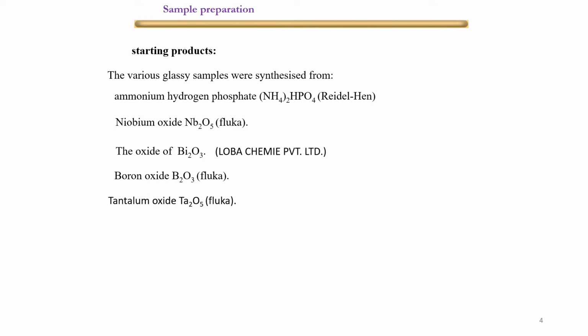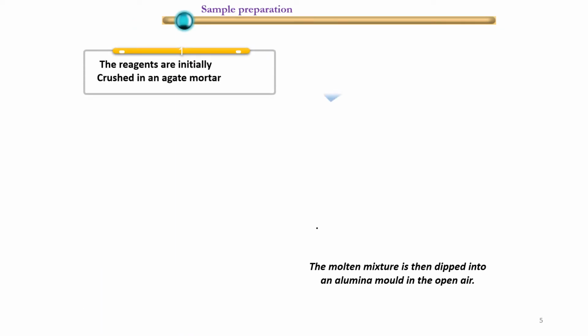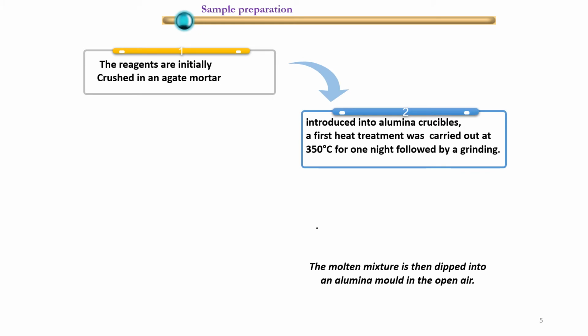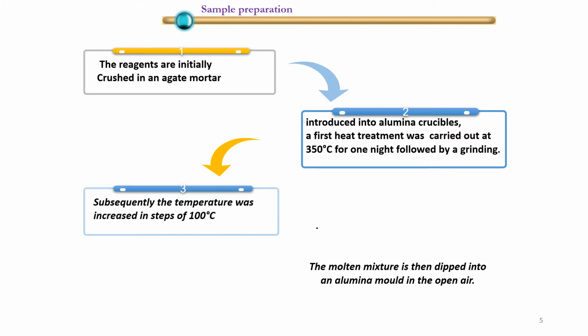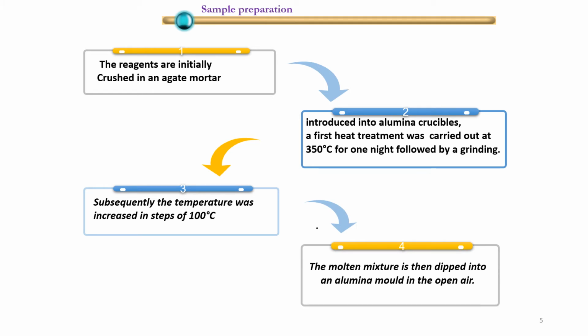The various glassy samples were synthesized from ammonium hydrogen phosphate, Nb2O5, Bi2O3, B2O3, Ti2O5. The reagents are initially crushed in an agate mortar, then introduced into alumina crucibles. A first heat treatment was carried out at 350 degrees Celsius for one night, followed by a grinding. After that, the temperature was increased to 1100 degrees Celsius, and the molten mixture is then poured into an alumina mold in the open air.